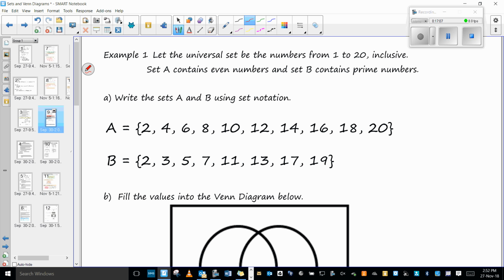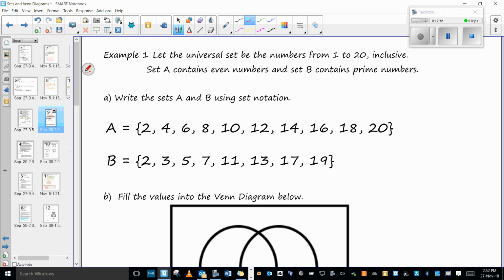Even if the question doesn't ask you to do this, if you're drawing a Venn diagram, you need to identify which values you're looking at. It's very hard to do something in your head, so it's a good idea to actually list them. I've listed my even numbers between 1 and 20 inclusive. Why did I stop at 20?